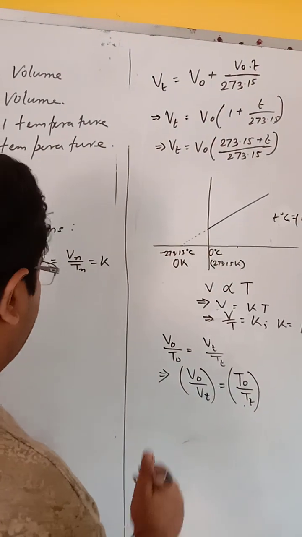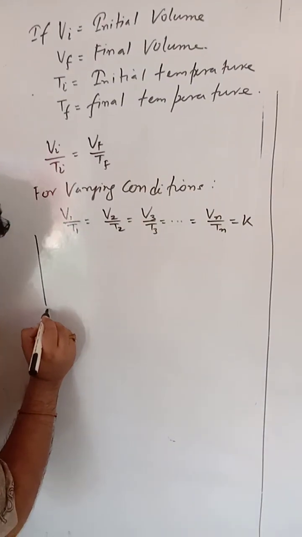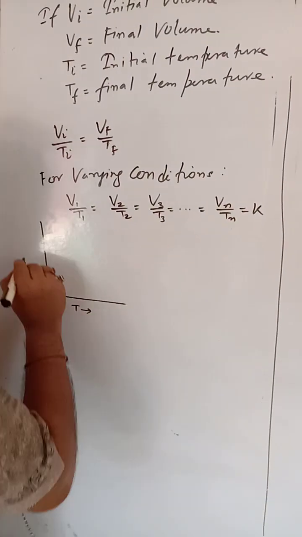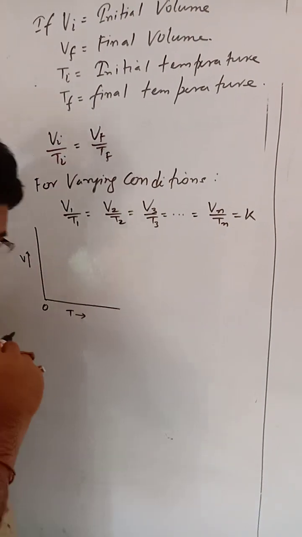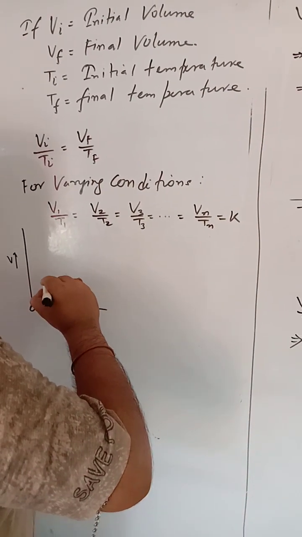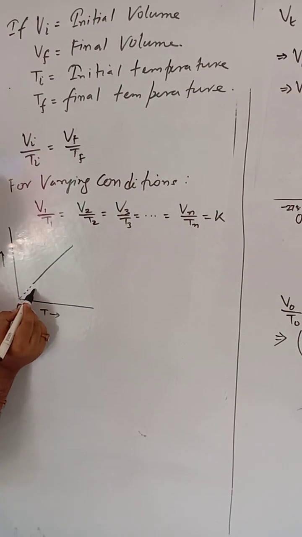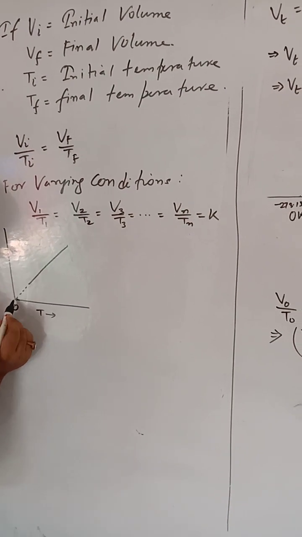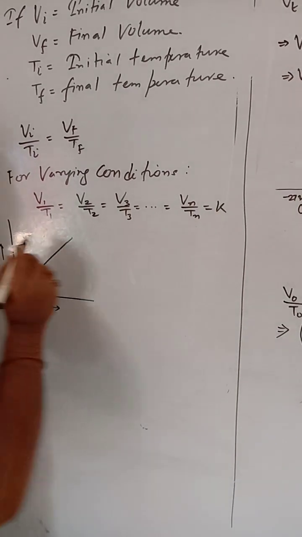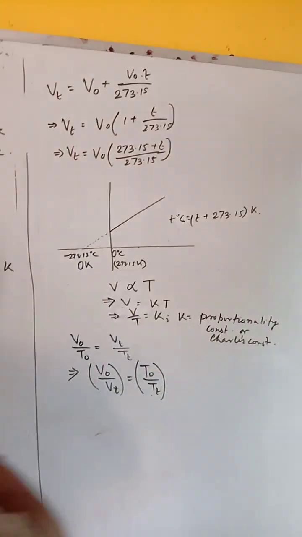Again, from this, if we try to plot the graph for Charles law: condition number 1, it is 0 Kelvin, temperature goes here, volume goes here. In such a case, this is an extrapolated line, the dotted part, from here you get the graph. That means if this is 0 K, from here actually the temperature is measured. If you place the origin here, the graph is like this.